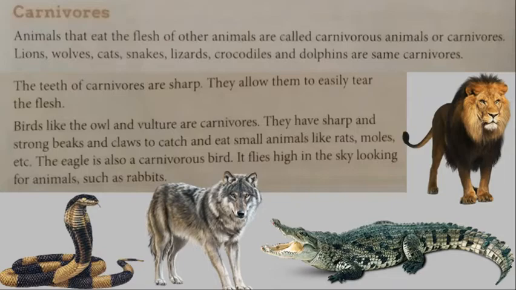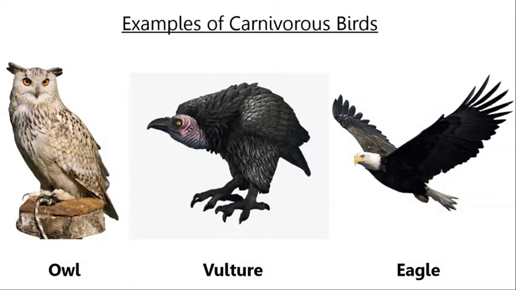Some birds like owl, vulture and eagle etc. are examples of carnivores. They have sharp and strong beaks and claws to catch small animals like rat, moles, etc.